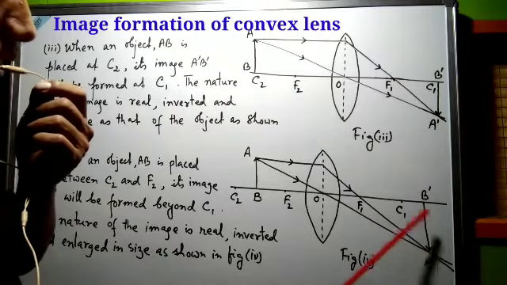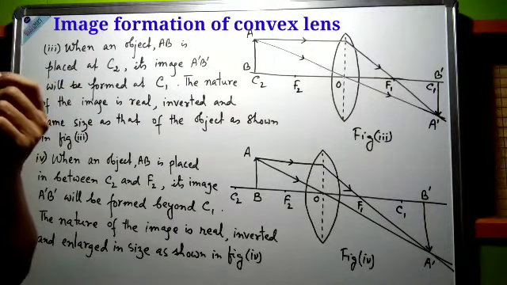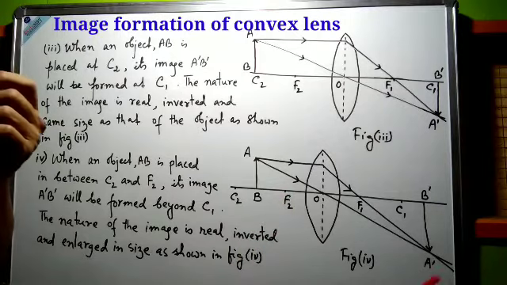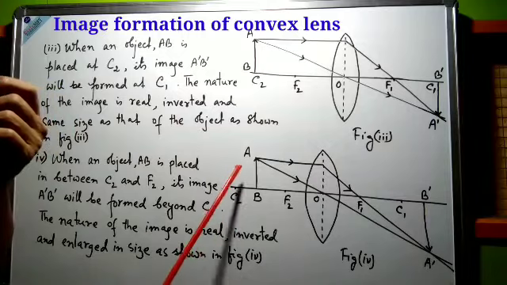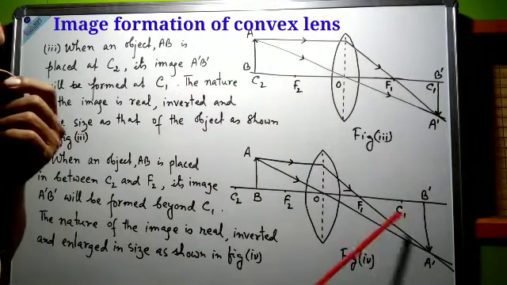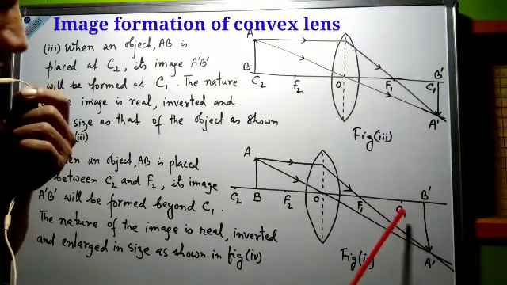So here A dash B dash represents position of the image, and in this case the size of the image is larger than that of the object, and the image will be formed beyond C1.